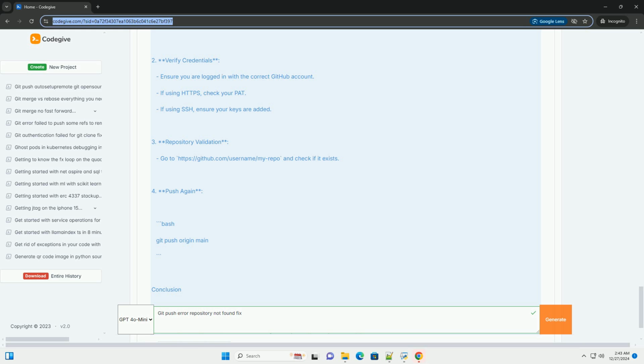3. Repository validation. Go to https://github.com/username/myrepo and check if it exists. 4. Push again. Conclusion. If you follow these steps and double-check each potential issue, you should be able to resolve the repository not found error when pushing to Git. If the problem persists, consider reaching out to your repository host support for further assistance.